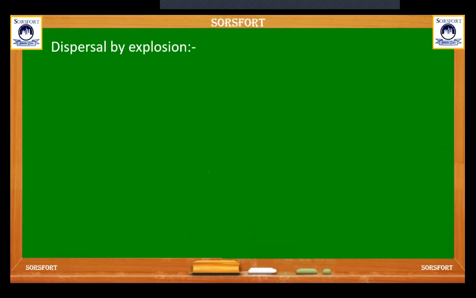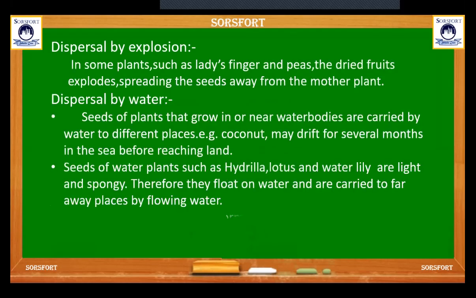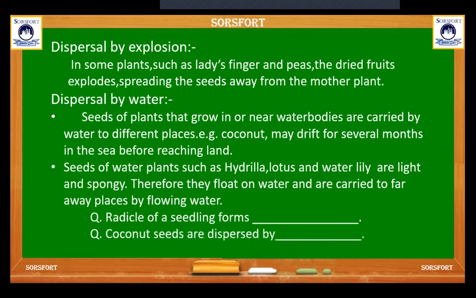Then dispersal by explosion. In some plants, such as lady's finger and peas, the dried fruits explode, spreading the seeds away from the mother plant. Then dispersal by water. Seeds of plants that grow in or near water bodies are carried by the water to different places. For example, a coconut may drift for several months in the sea before reaching land.